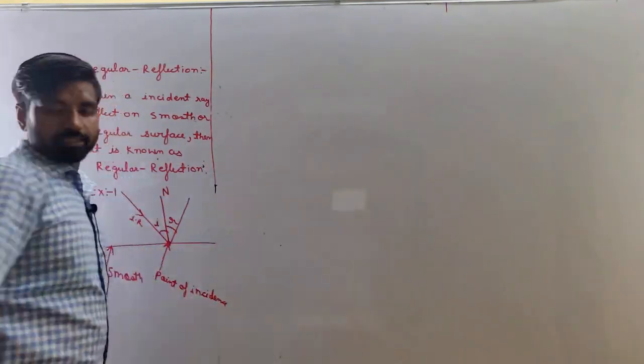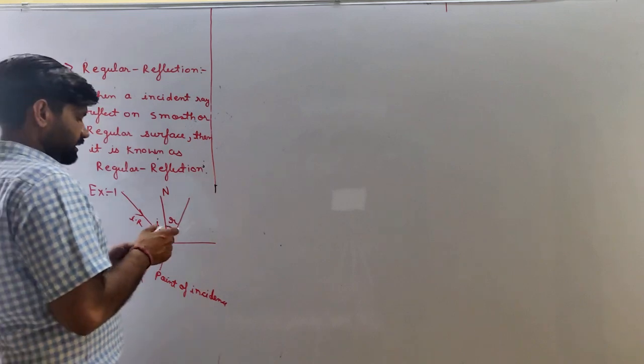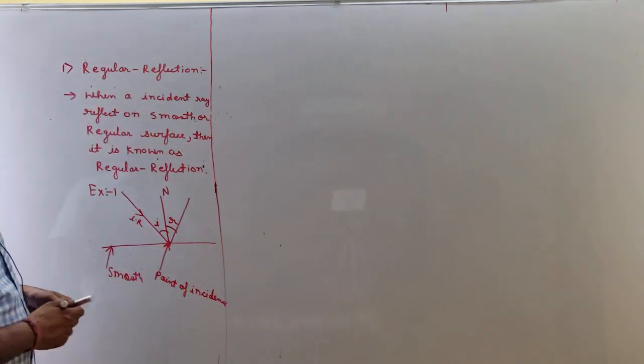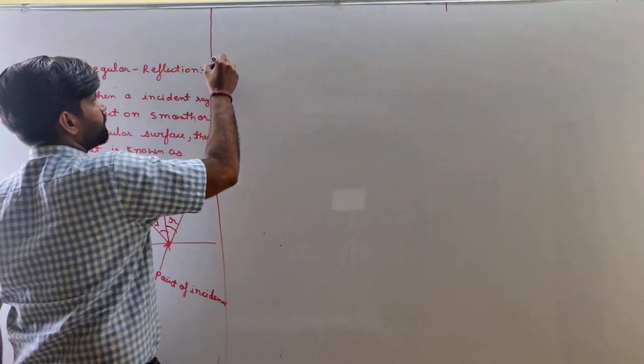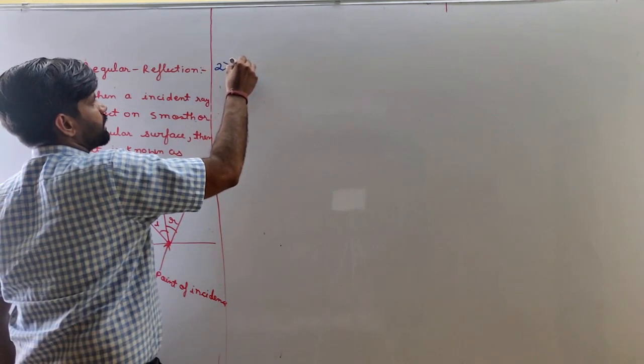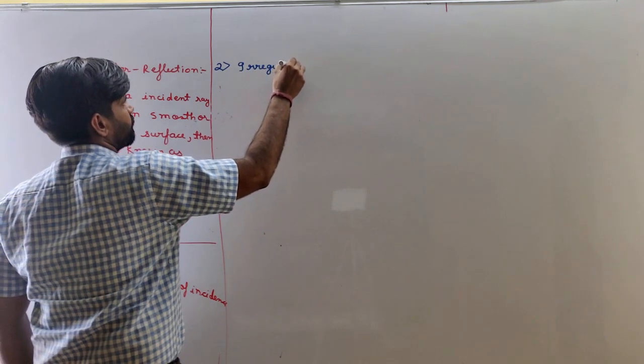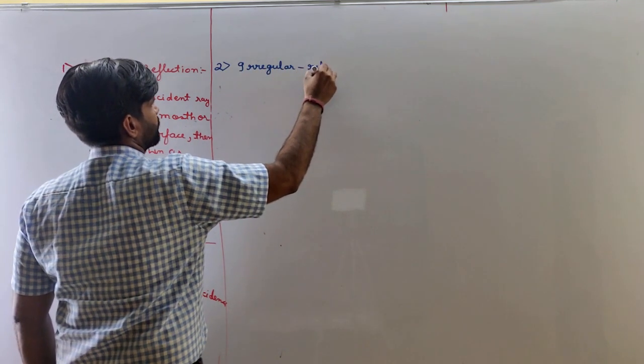So student, our next definition is irregular reflection.